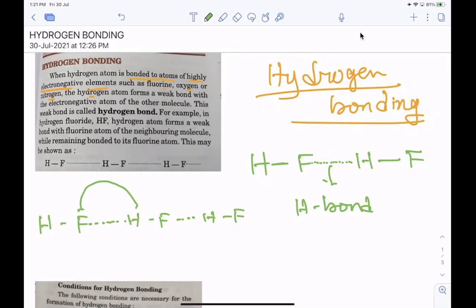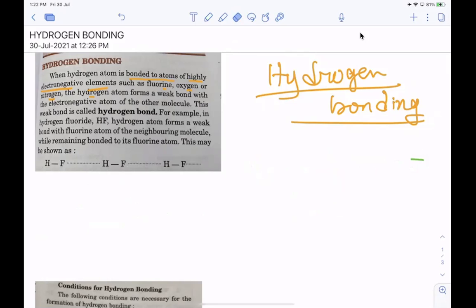Okay, now the question is why does this bond formation occur? What is the reason? So let's take this example only. See, hydrogen and fluorine.